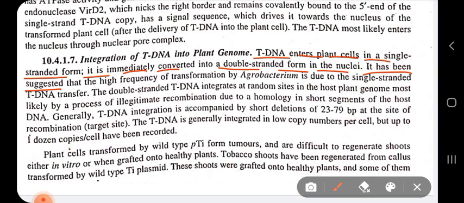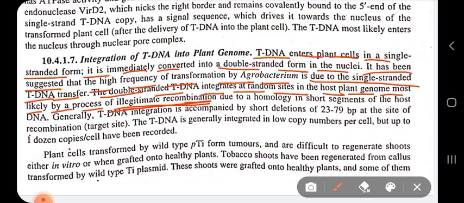It has been suggested that the high frequency of transformation by Agrobacterium is due to the single-stranded tDNA transfer. Double-stranded tDNA integrates at random sites in the host genome, most likely by a process called illegitimate recombination. Now, this term I mentioned initially, when we were starting the lecture.